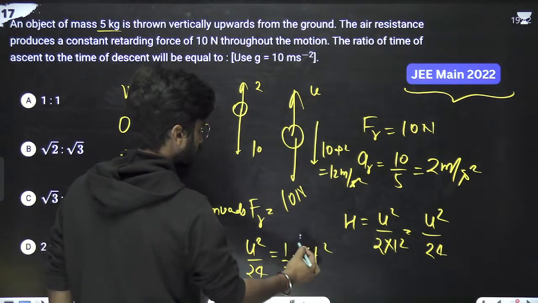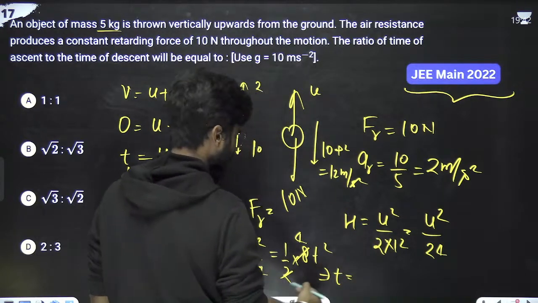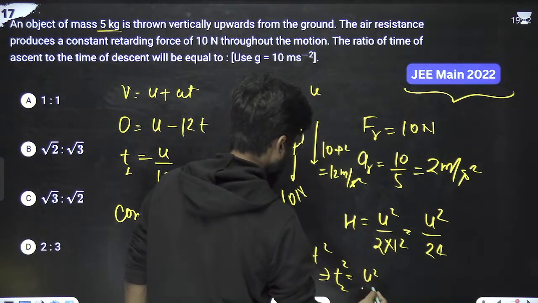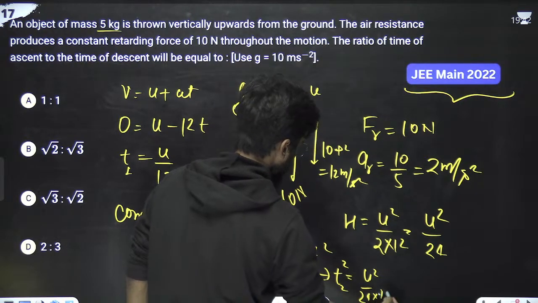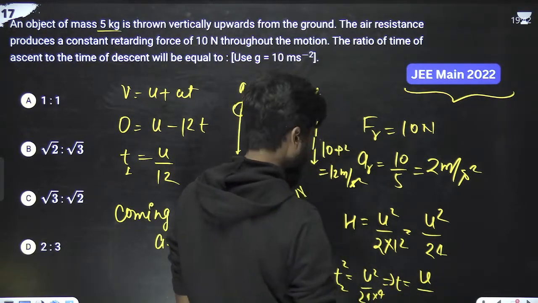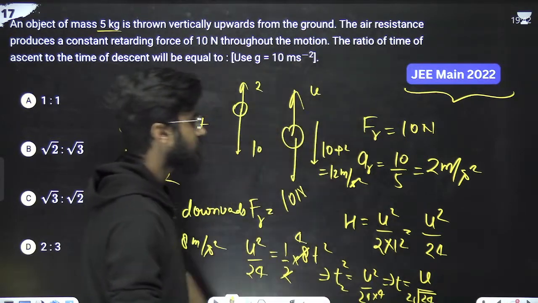Okay. This is 4. We just calculate the value of time. Time square is what? T2 square is equal to u square by 24 into 2, 24 into 4. So t is u by root 24 into 2, root 24. This is the value of time of descent.